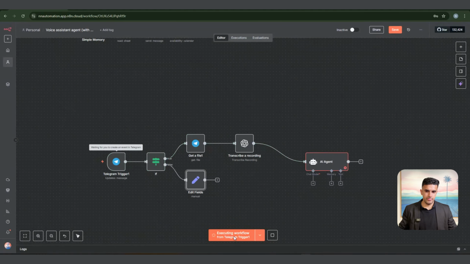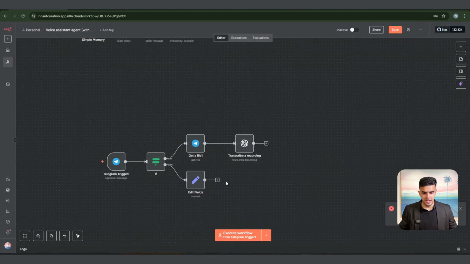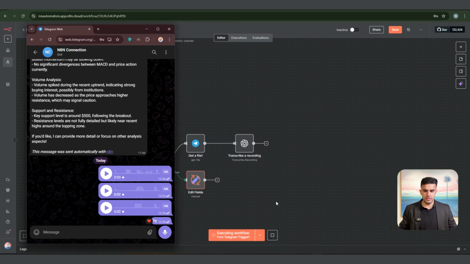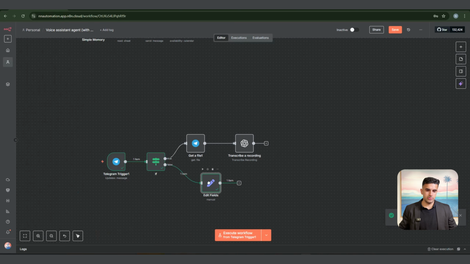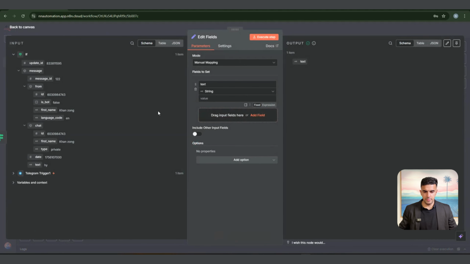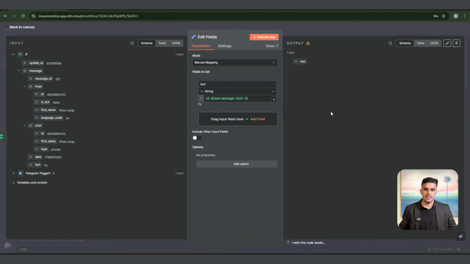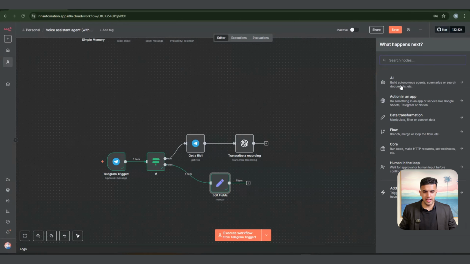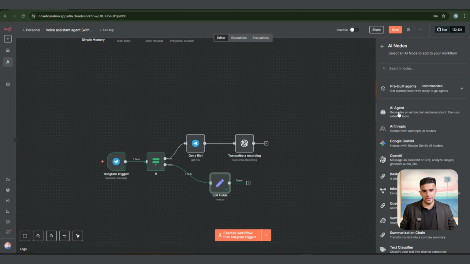Yeah, hi, as you see, so we're just sending hi. This is how I write my hi, which is a bit different. So we're going to execute this workflow, and then here we should get hi. If you run it, in the edit field we're going to see that the input exists and it properly reached there. So from there we got the hi, which is inside the chat.text in the JSON format, schema format actually. And then we execute it and we get text hi. So it's properly taking the text from Telegram.